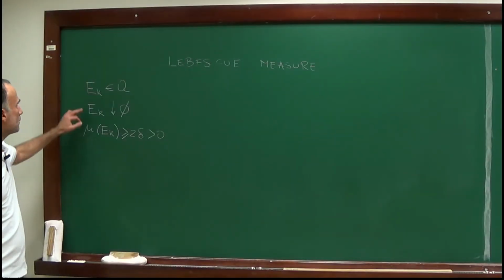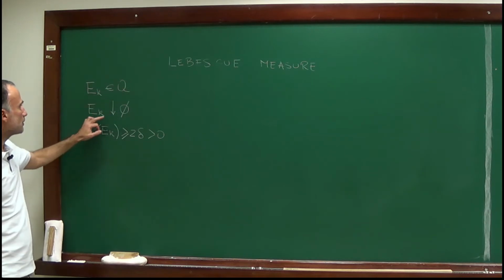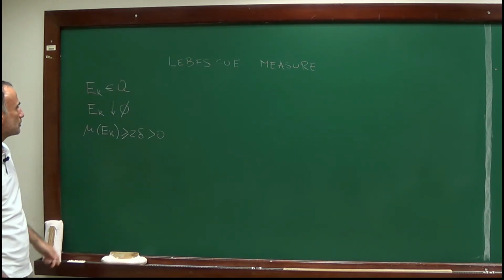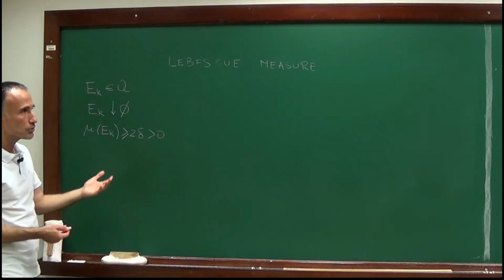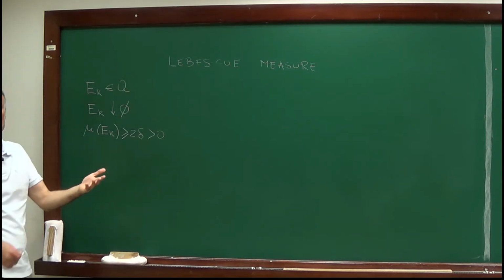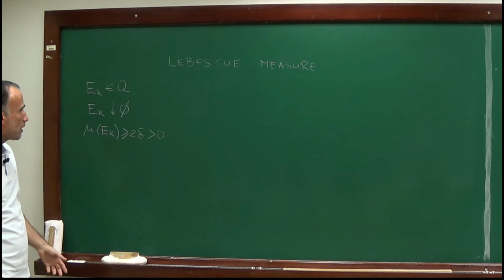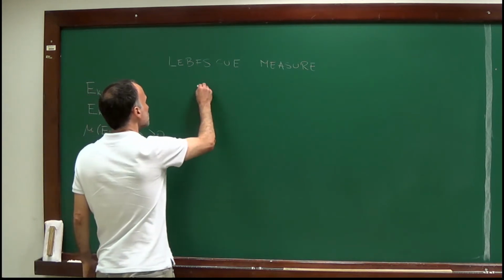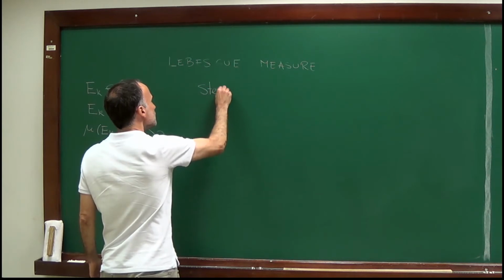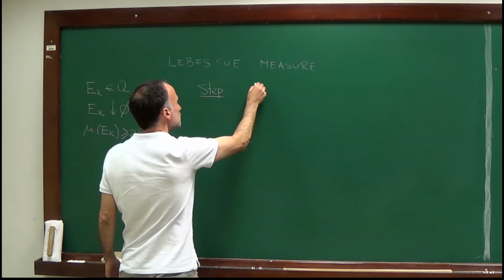So let me just remind you, E_k are elements of the algebra, they are decreasing to the empty set, and I'm assuming that they have a strictly positive measure. And now I will construct from this sequence a new sequence of compact sets. Well, we will do that by induction. So let me start with step 1, which is the construction of the set G1, if you want.